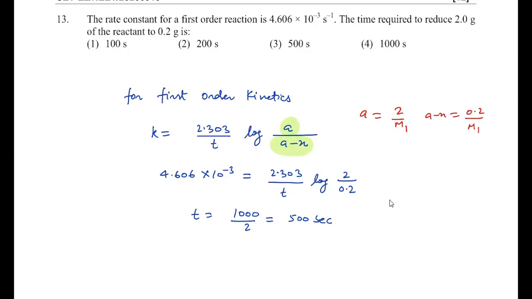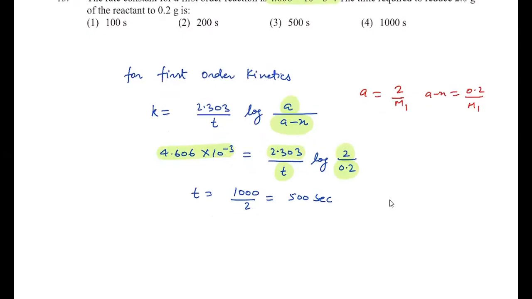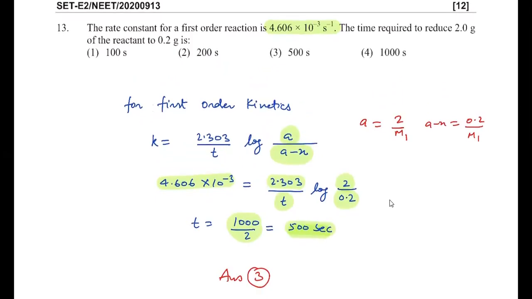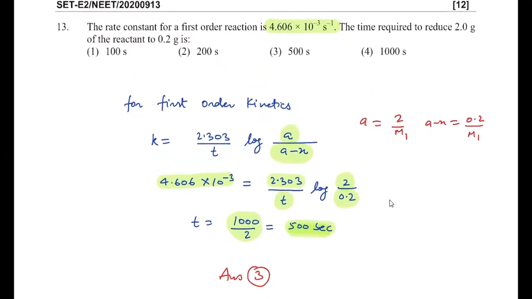So as per the given concept, the rate constant k is given as 4.606 into 10 to the power minus 3 per second. So k is equal to 2.303 by t log of a upon a minus x. If we simplify, then the time comes out to be 1000 by 2, which is simply 500 seconds. That means as per the given options, our answer must be 3. Okay. So for question number 13, your answer is the third one.